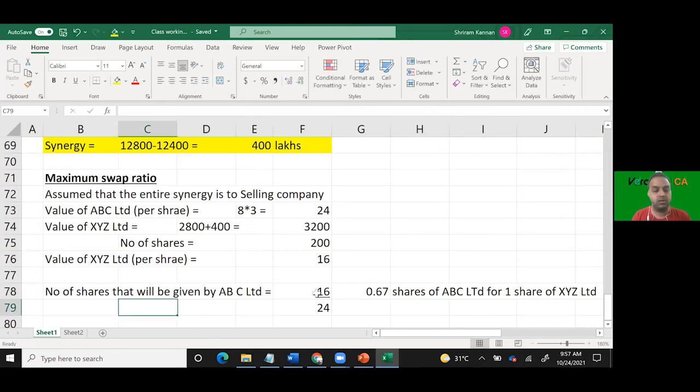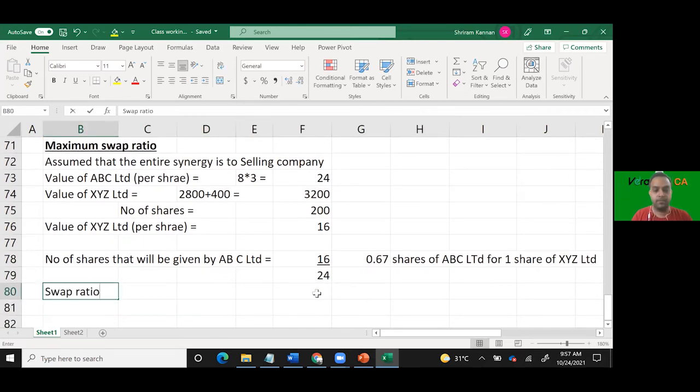So swap ratio is 0.67 is to 1. Correct? Yes, sir. Are we clear with this calculation? Yes, sir.